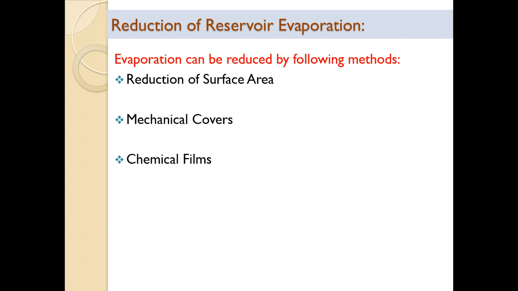At the same time, these films are porous, so there will be oxidation, or otherwise you can say the quality of water will be maintained. So chemical film is a good alternative. Nowadays people are using these chemical films for reduction of evaporation.